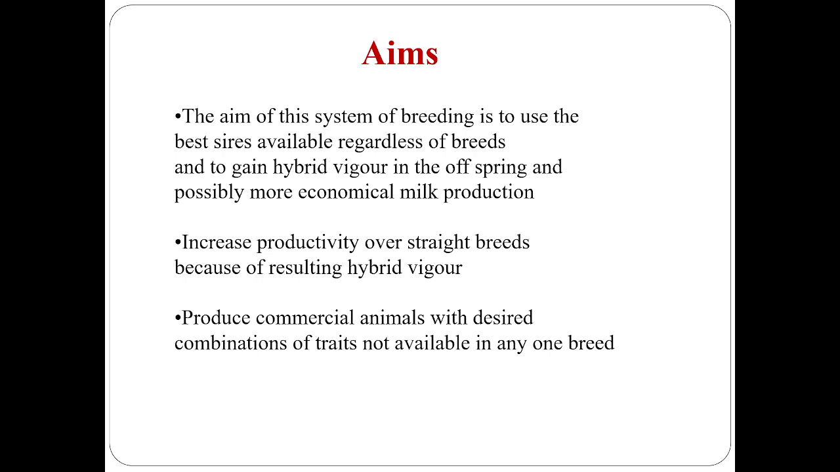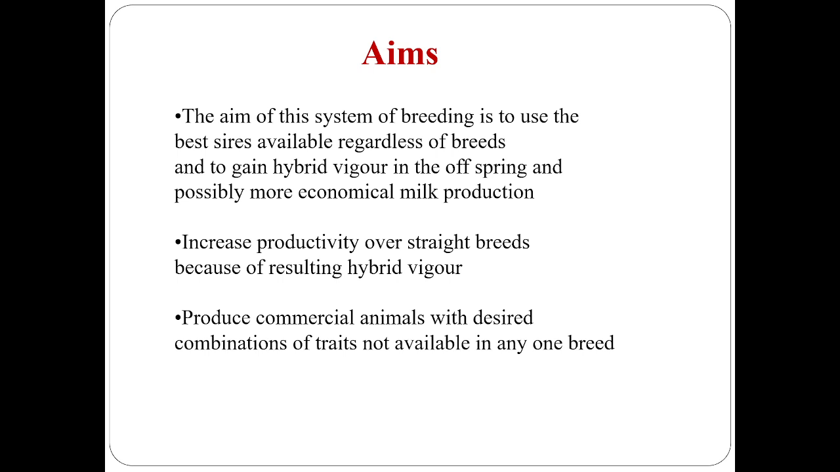Hybrid vigor means that if the performance of the offspring is better when compared with the average performance of the parental generation, this can be called hybrid vigor or heterosis. It is the most useful phenomenon which we get through crossbreeding, and it increases productivity over straight breeds because of the resulting hybrid vigor. It produces commercial animals with desired combinations of traits not available in any one breed.